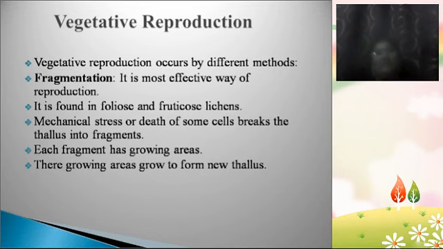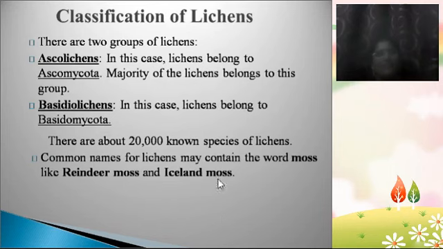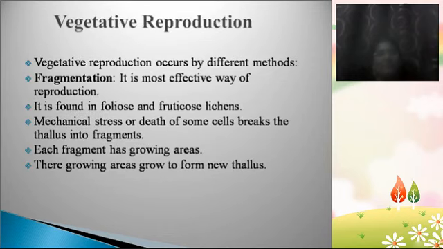Ascolichens and basidiolichens, based on the fungal part of the lichens. If the mycobiont belongs to Ascomycota of the fungi, then those lichens are known as ascolichens. If the mycobiont belongs to Basidiomycota of the fungi, then those groups are known as basidiolichens. Here the fruiting body of basidiolichens is a basidiocarp, just like that of Agaricus, which you already know.